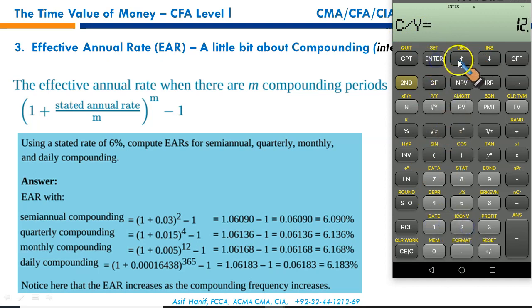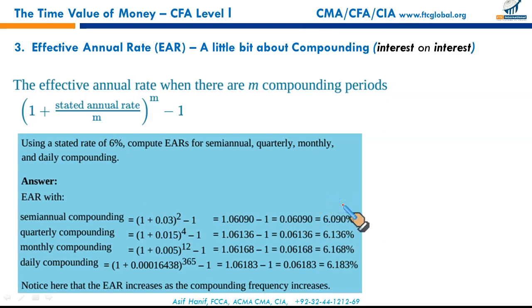Enter, up arrow key and compute. 6.168, right? And then lastly, if the compounding is done daily, you will have to change the compounding cycle to 365. Enter, up arrow key and compute. It's 6.183. So as you can see, as the frequency of compounding is increasing, your effective interest rate is increasing.